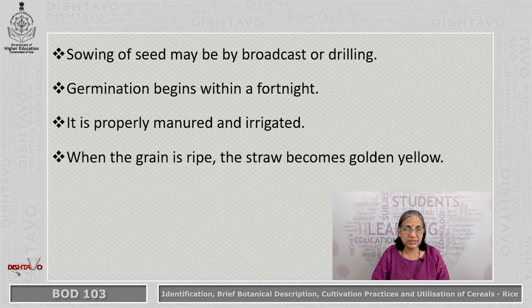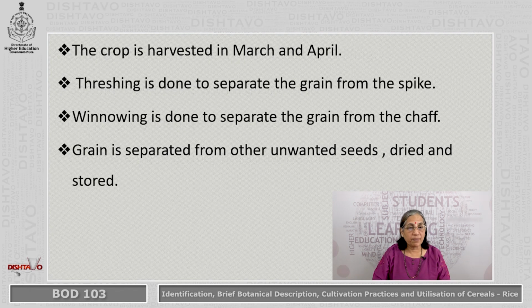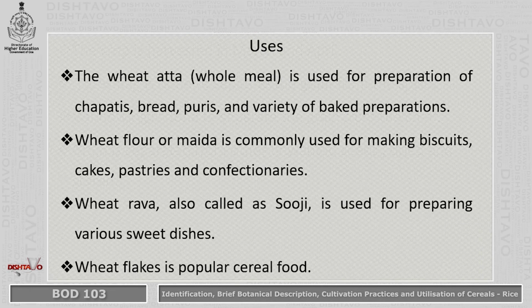Proper irrigation is required. When the grain is ripe, the straw becomes golden yellow. The crop is harvested in the months of March and April. Threshing is done to separate the grain from the spike. Winnowing is done to separate the grain from the chaff. Grain is separated from other unwanted seeds, dried and stored.